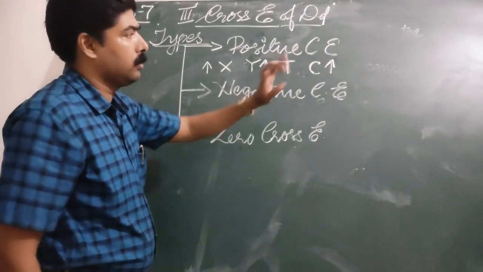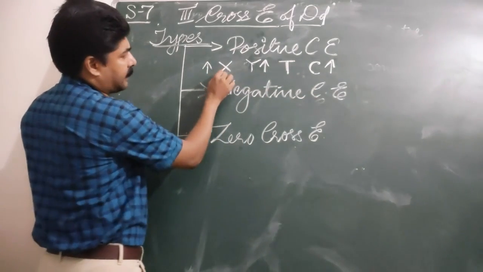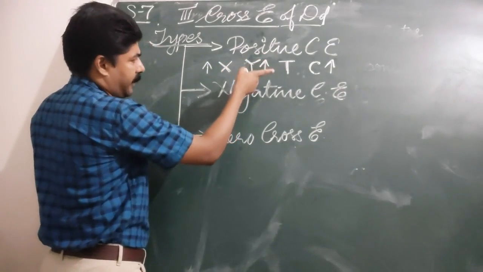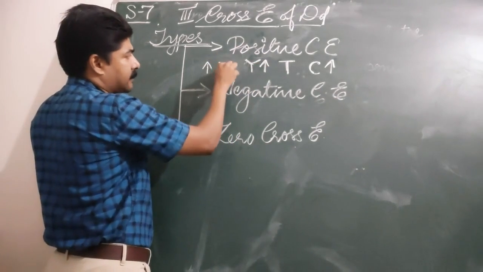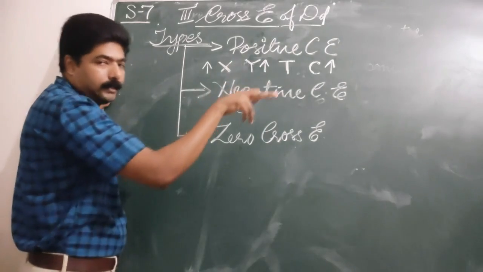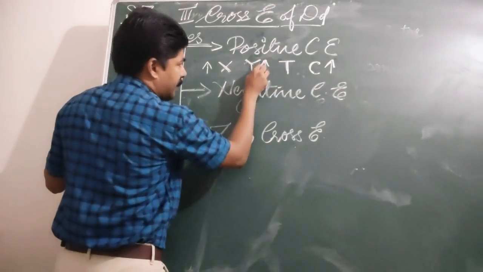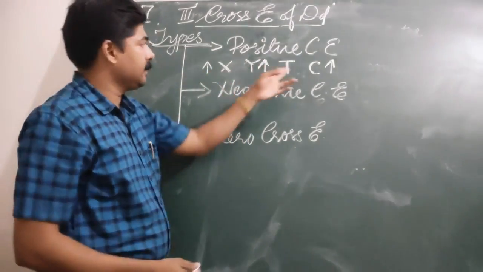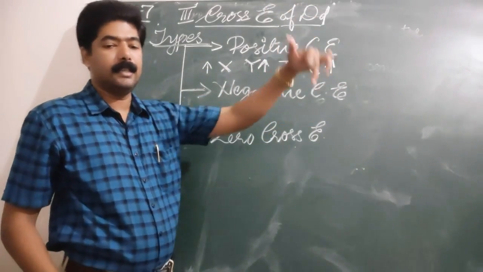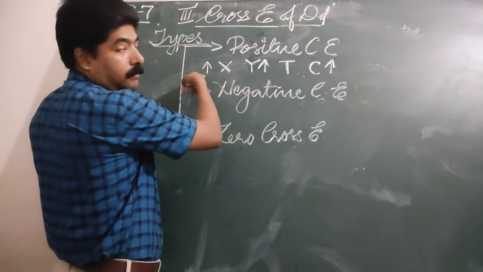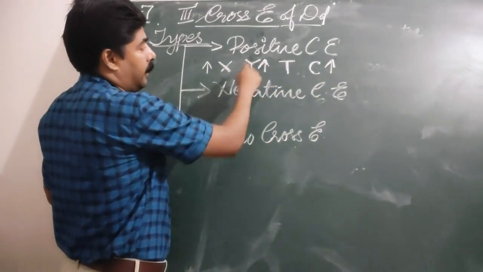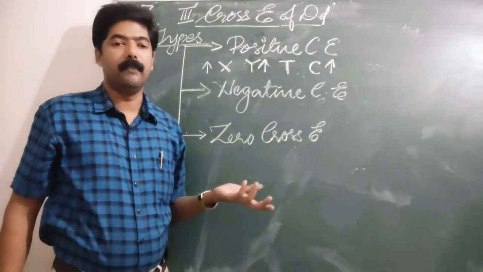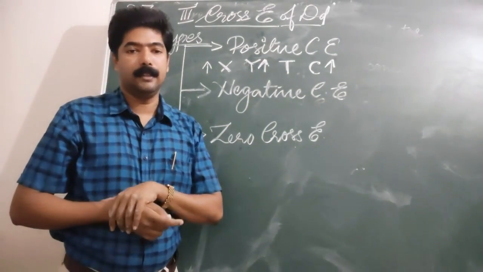Also remember that an increase in the price of X leads to an increase in the demand for Y. In the same way, a decrease in the price of X, such as tea, may lead to a decrease in the demand for the other commodity. So this is positive cross elasticity. I think we are clear.